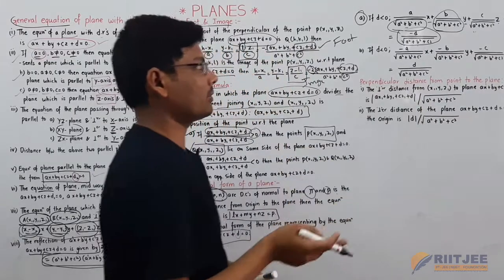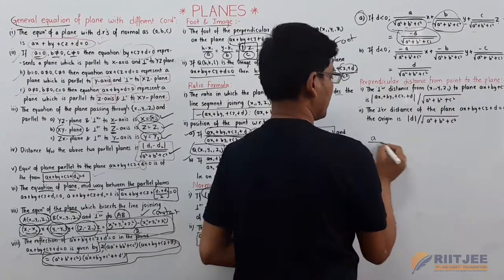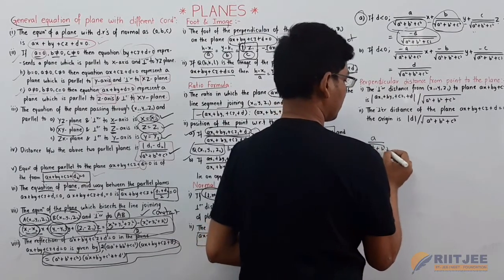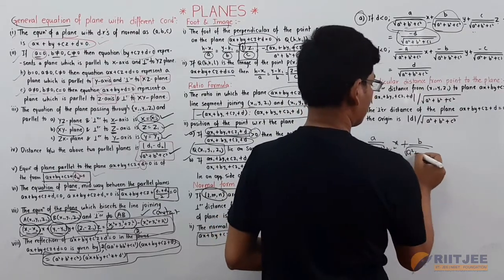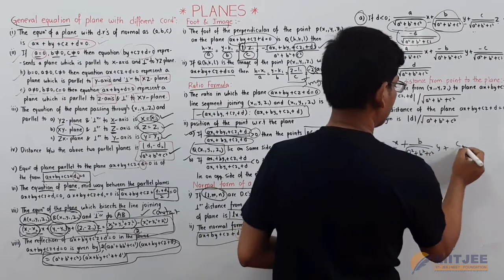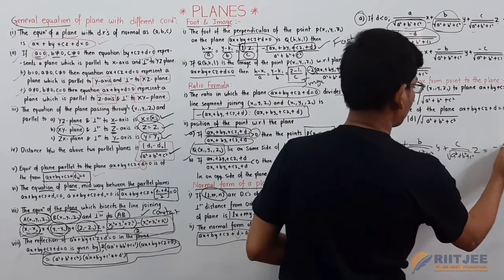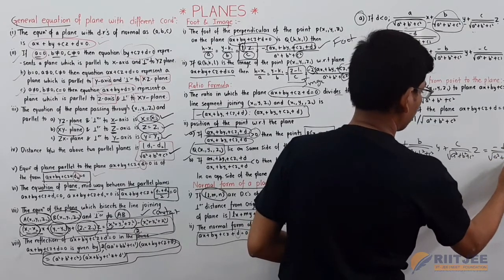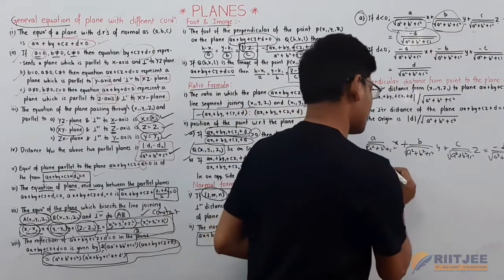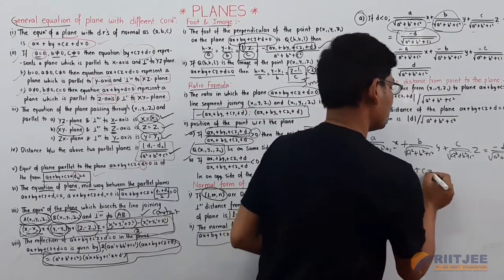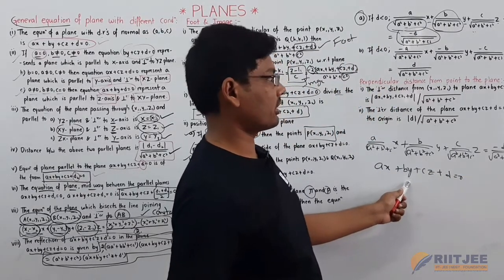Here you can take the square root of A square plus B square plus C square common: A by square root of A square plus B square plus C square into x, plus B by square root of A square plus B square plus C square into y, plus C by square root of A square plus B square plus C square into z, is equal to minus D by square root of A square plus B square plus C square. If you take common, you can cancel. Again it will match which equation? Ax plus By plus Cz plus D is equal to 0. This is the general form, the general equation of a plane.